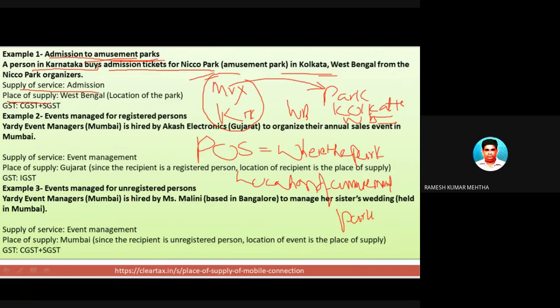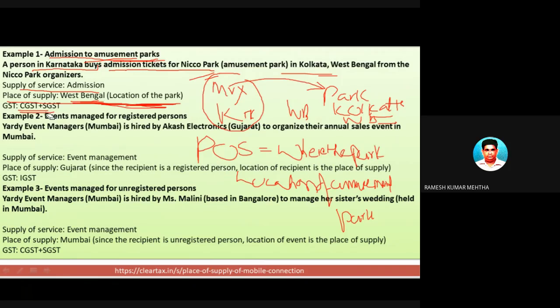It is an example of an intrastate supply of services, because the place of supply as determined is West Bengal, and this guy is going to be charged for this particular transaction as an intrastate supply of services.